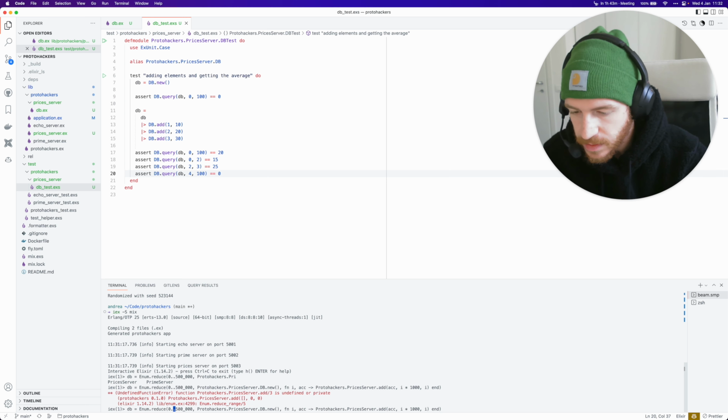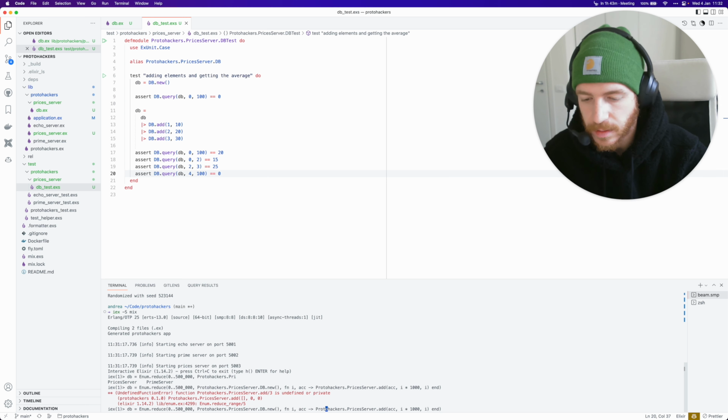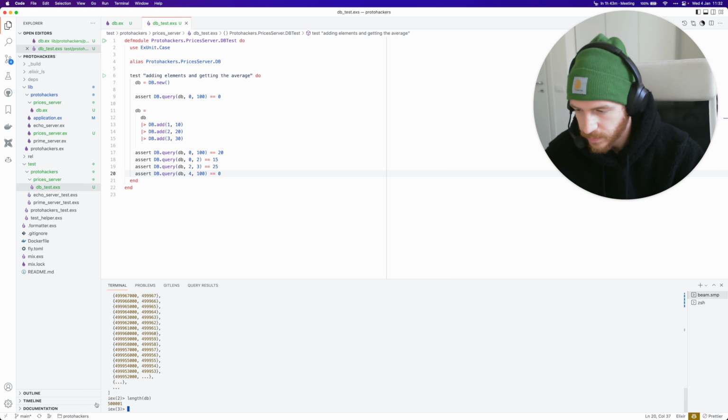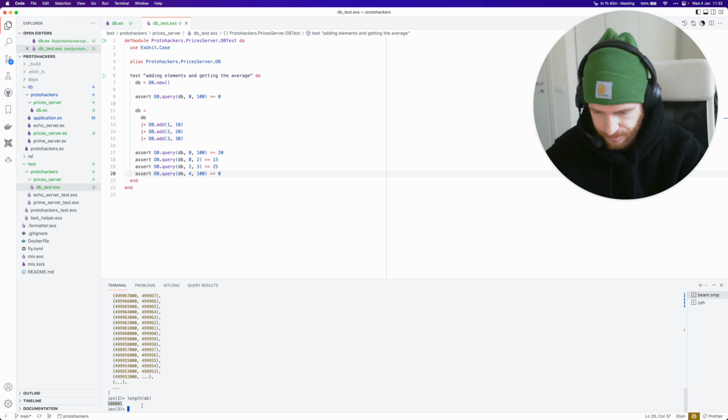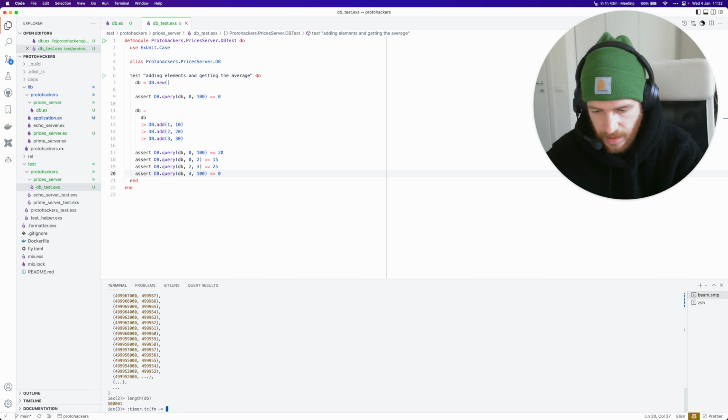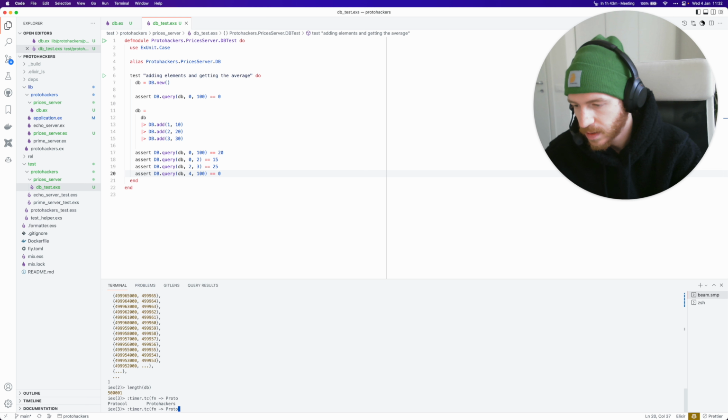Undefined function, oops, I'm missing a db here, it's my bad. Okay, so we got our list, length of db is 5, I got the inclusive range here. But anyways, we got our 500,000 elements more or less. And now let's just try to use timer tc to measure this. Again, not very scientifically, but it's going to be fine for us.